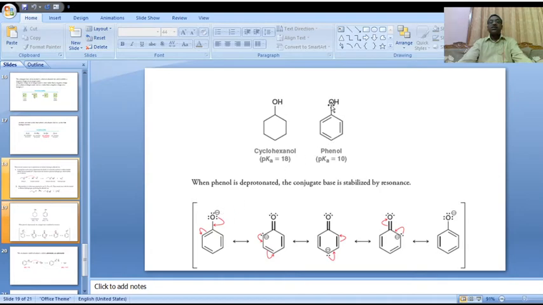After deprotonation, loss of H plus, it produces phenoxide ion, a negatively charged oxygen. If the electrons are donated to the cyclic ring side, a pi bond cleaves and this ortho carbon gets negative.